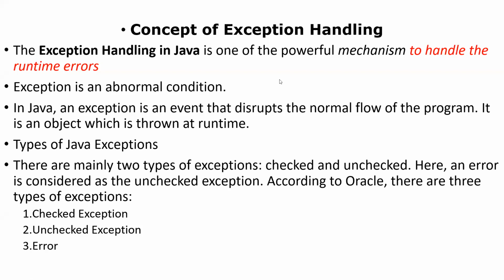Mainly there are two types: checked exceptions and unchecked exceptions. Errors are also there, but we won't discuss them. Errors come from environmental conditions and cannot be solved, so we'll emphasize only exceptions.